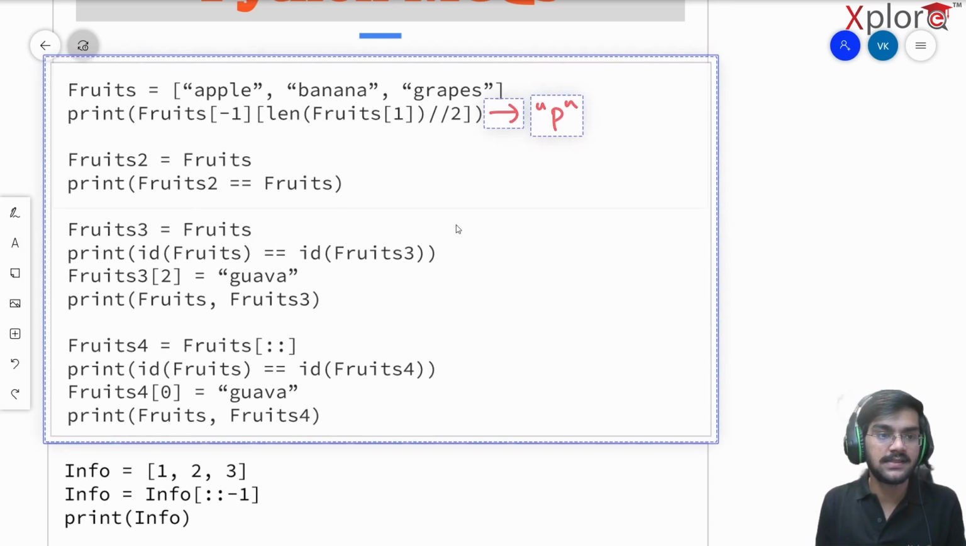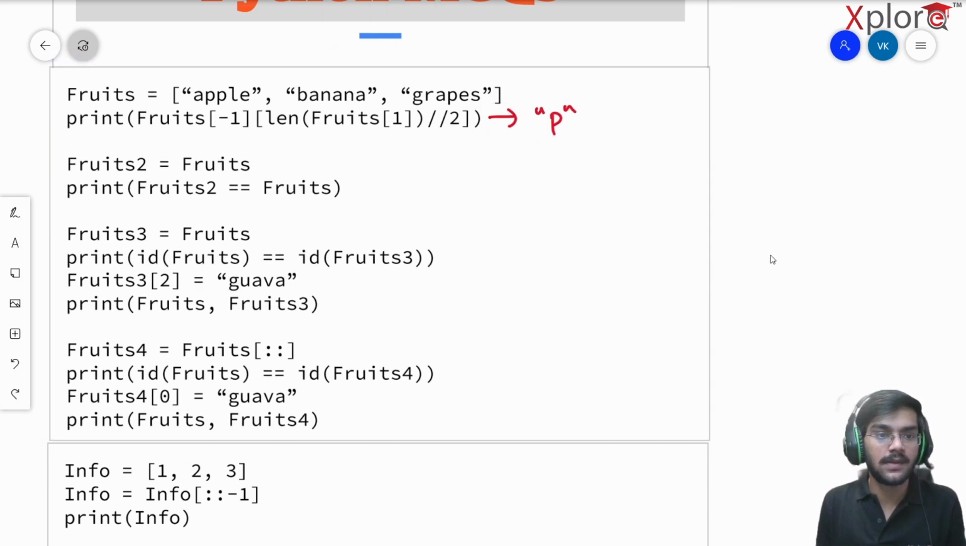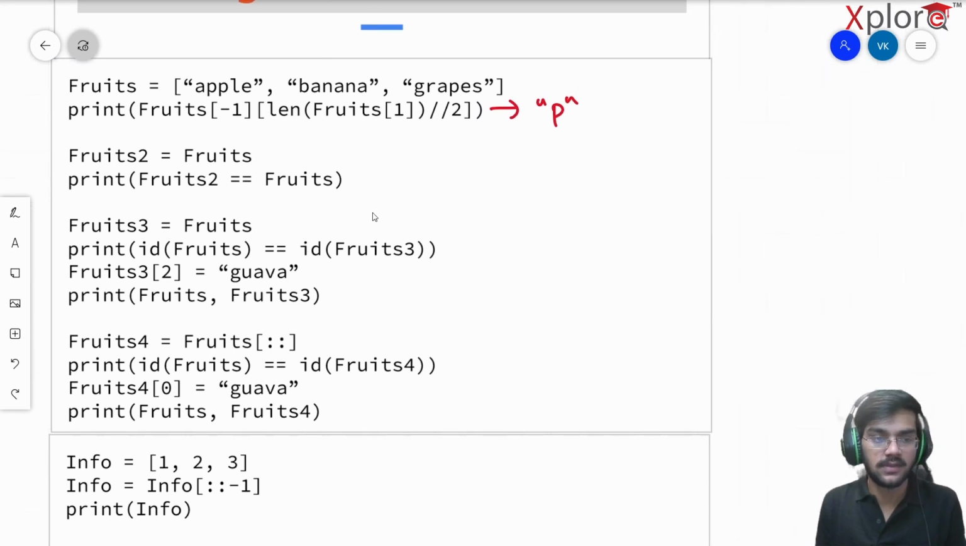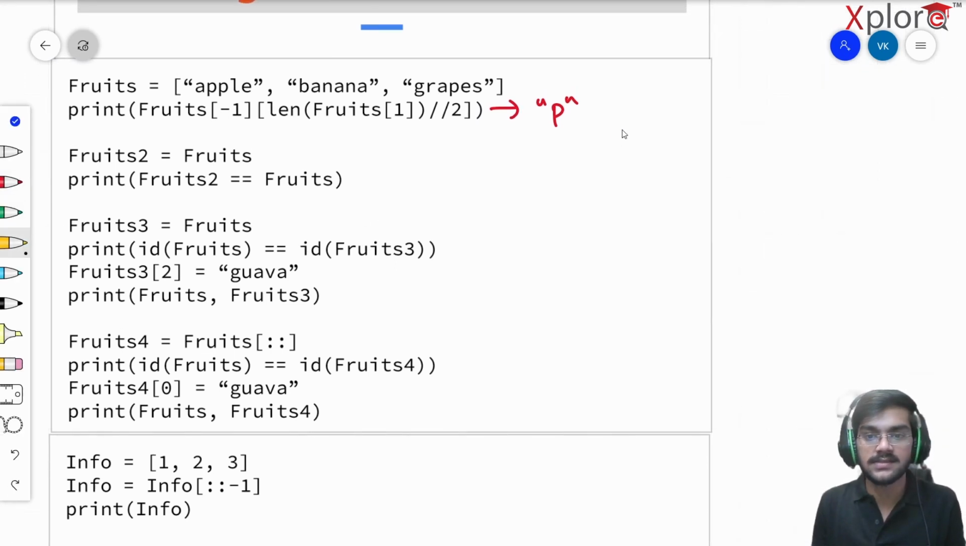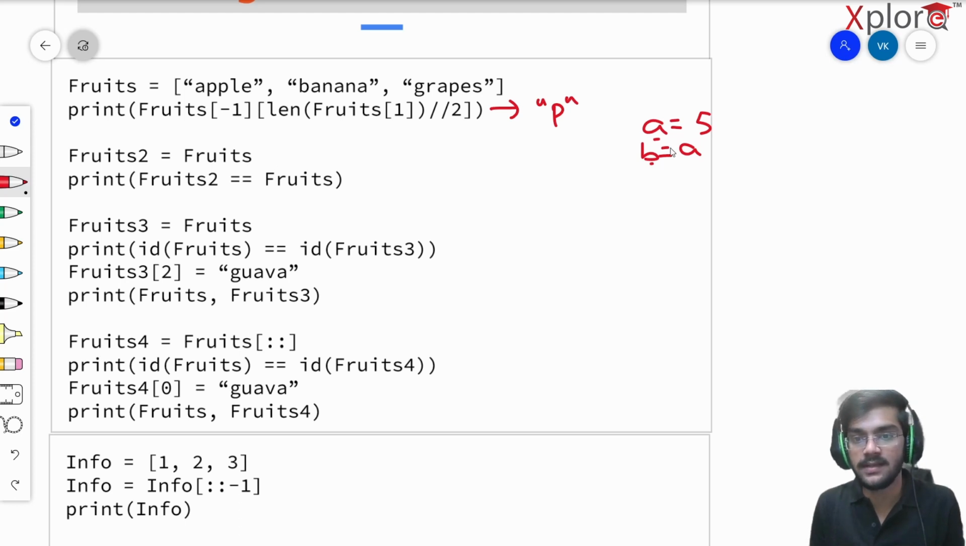Now I can see it says fruits2 is equivalent to fruits. What does this mean? When I say there's a number a equal to 5, and when I say b is equal to a, then b is also initialized to the value 5.